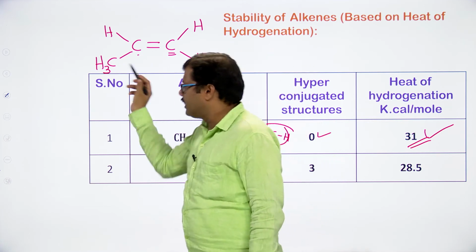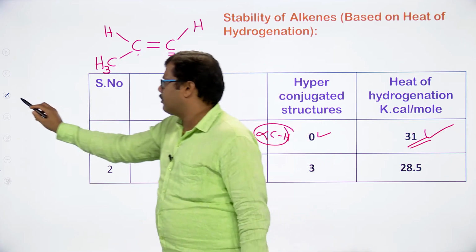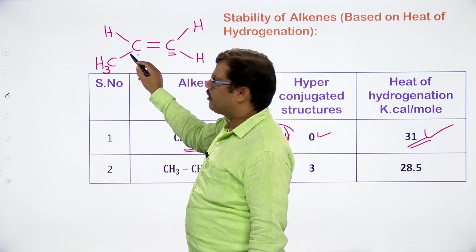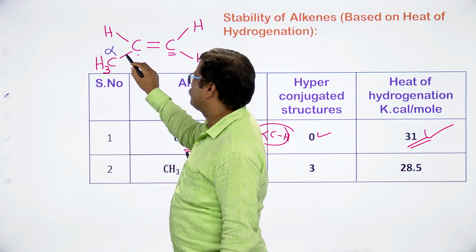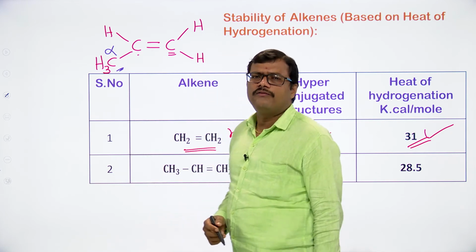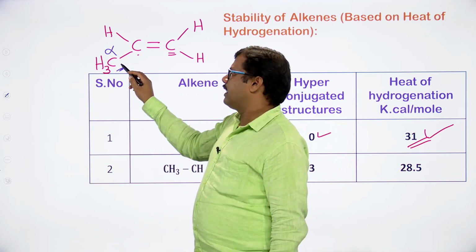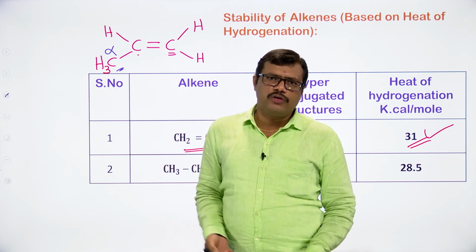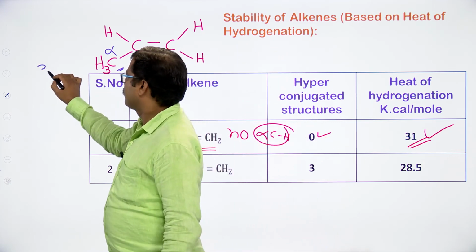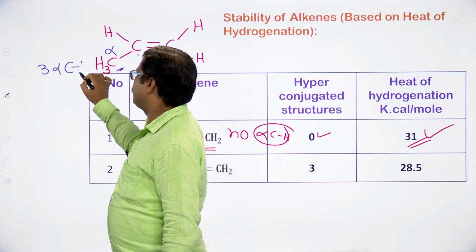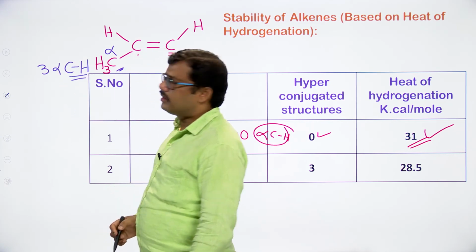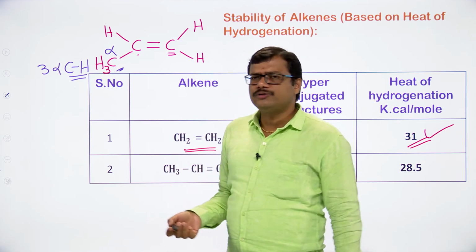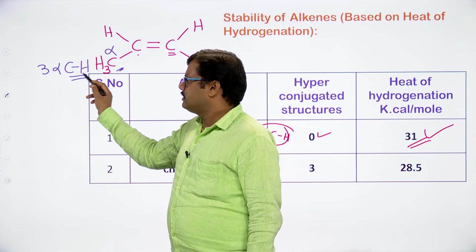But the carbon connected to the doubly bonded carbon is termed the alpha carbon. So this carbon is the alpha carbon, and on it we have 3 hydrogens. Therefore we have 3 CH bonds, and since this carbon is the alpha carbon, we write it as 3 alpha CH bonds.